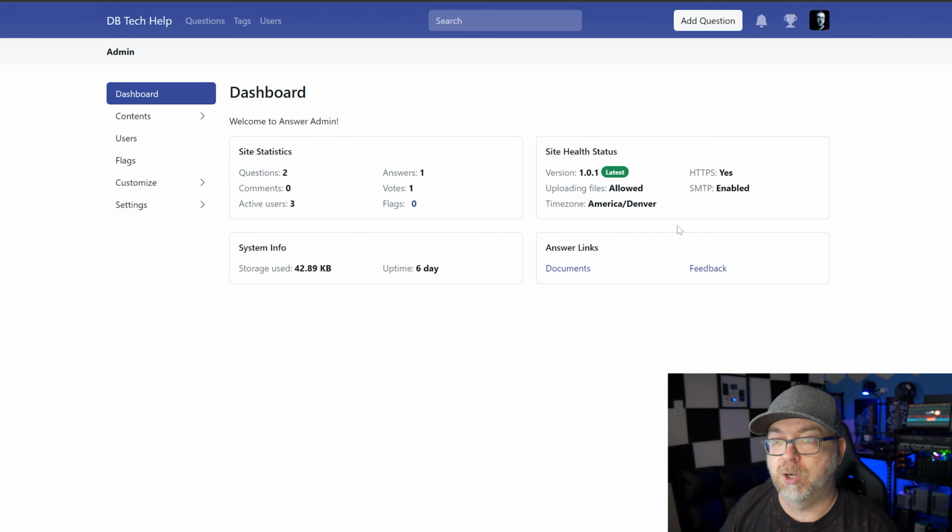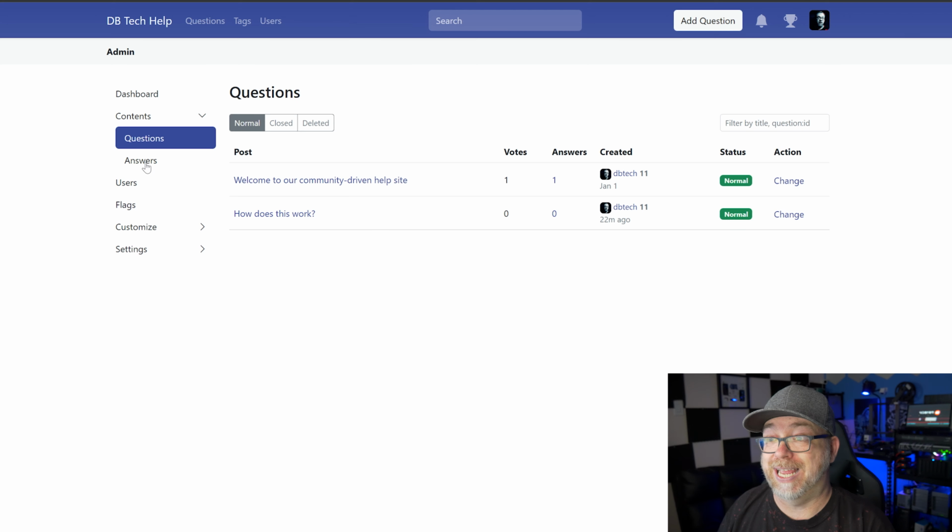If you want to get notifications for if you've asked a question or if somebody else asks a question, if you want notifications enabled, you will need an SMTP server, whether that's using a Gmail account or a SendMail account or whatever the case is. You will need an SMTP server, and of course we've got a time zone here, answer links for documents and feedback. Contents over here, we've got questions and answers.